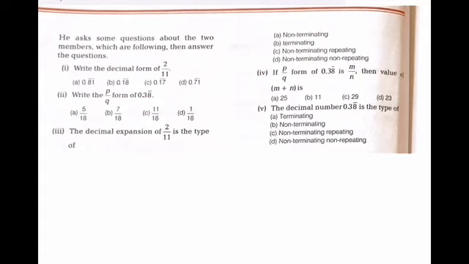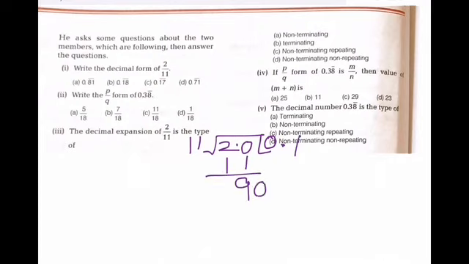Write the decimal form of 2/11. 2/11 का decimal form. So let's do it. This is 2 and we have to divide it by 11. It is a smaller number, so it will be 0. Then 0.1, 11 goes, so it is 9. 90 आएगा, 8 times 11 is 88. So it is 2. Again same 2 आ गया.